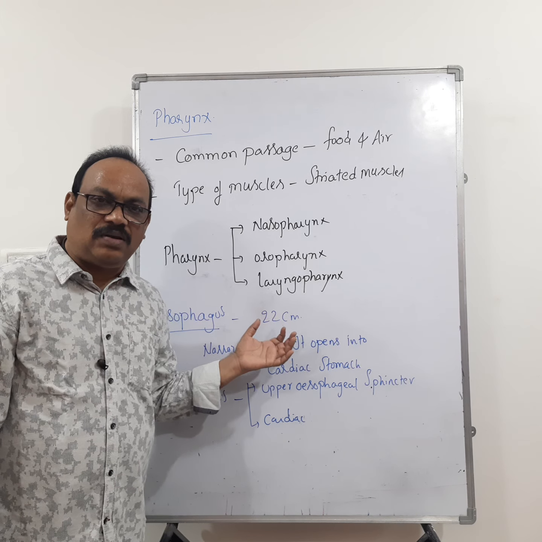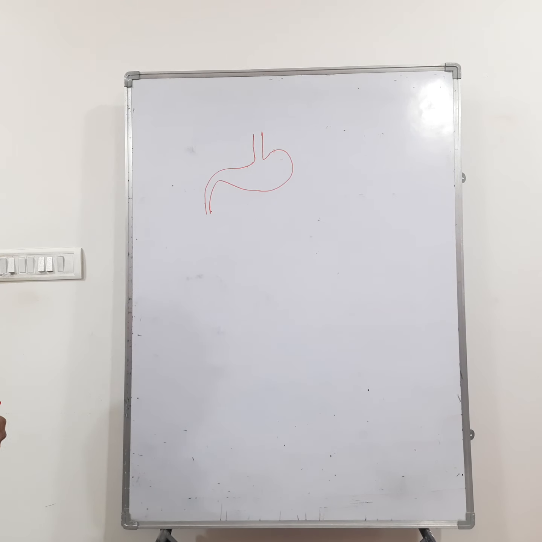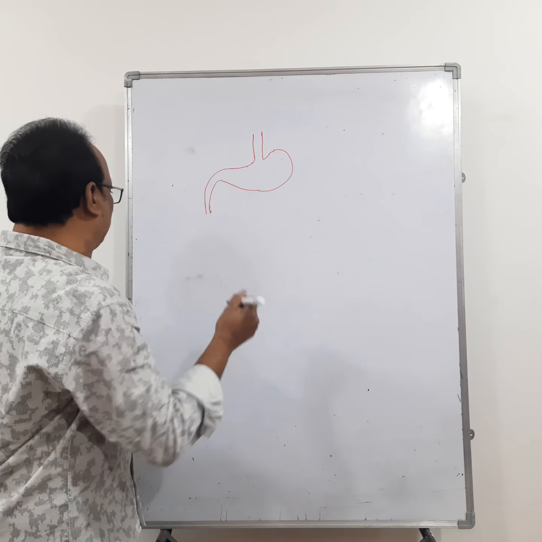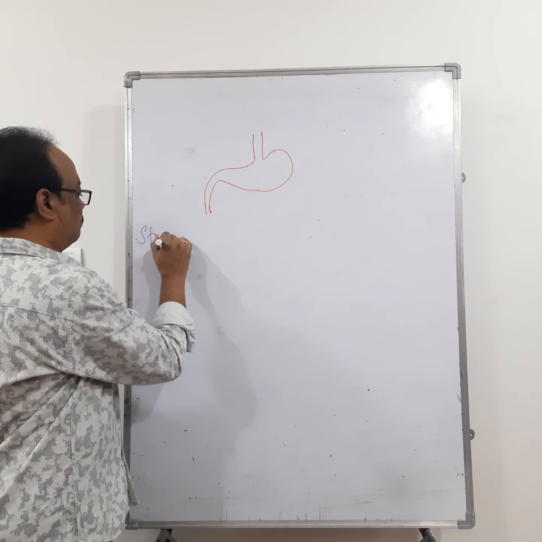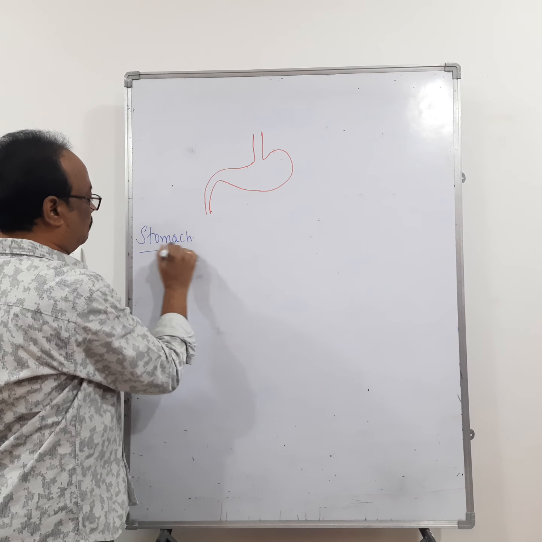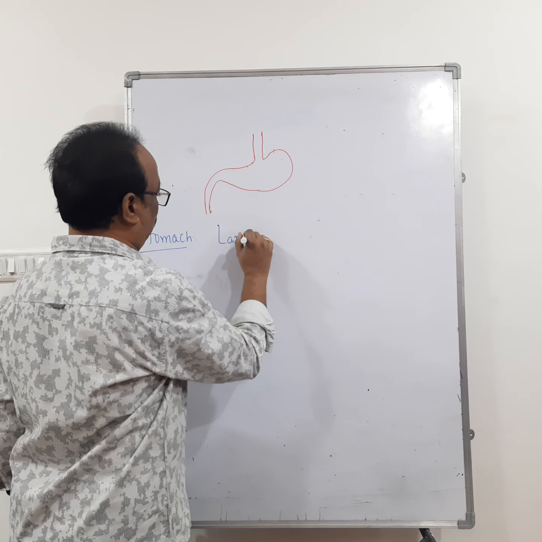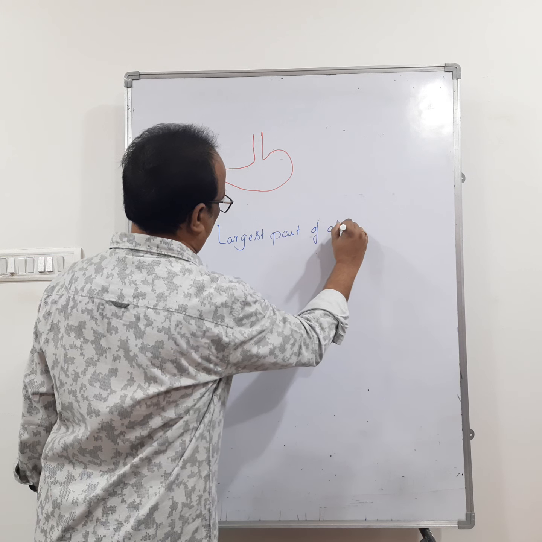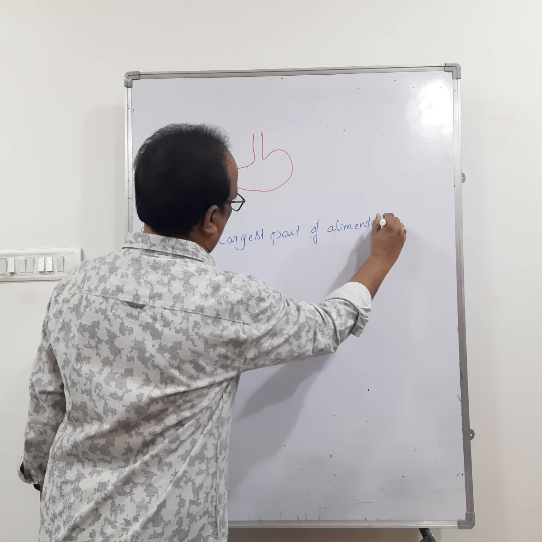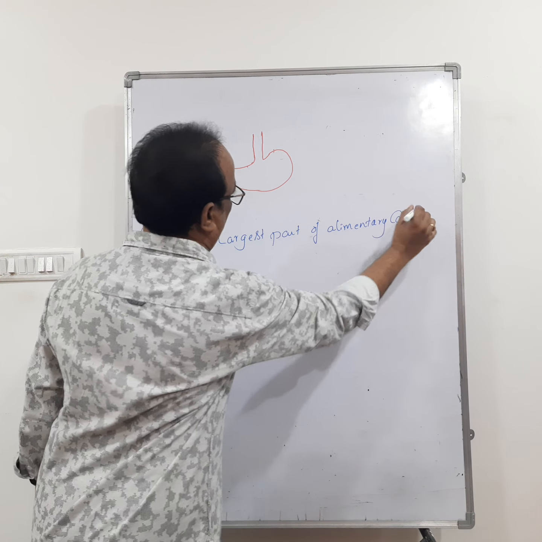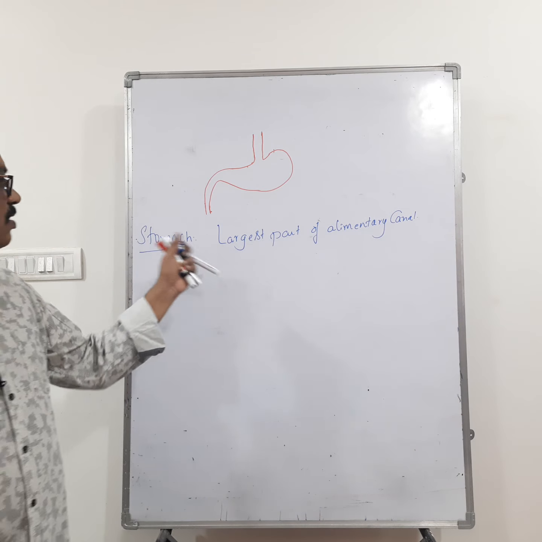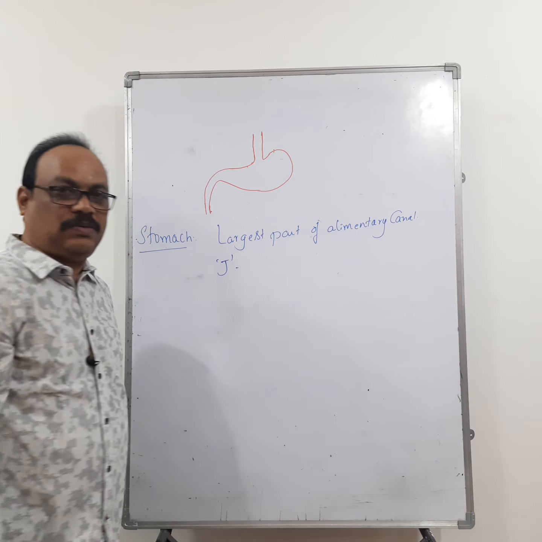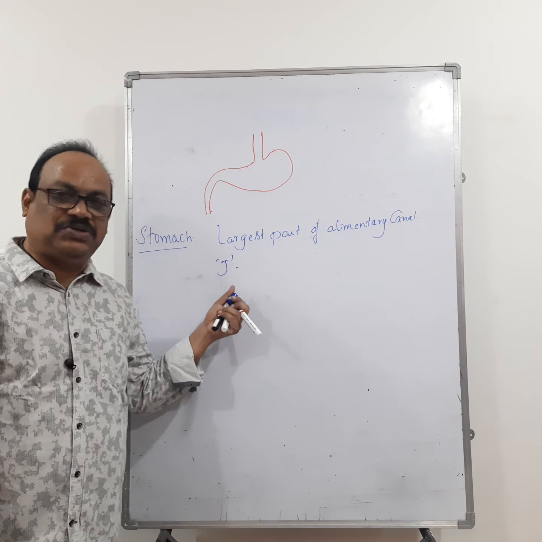So let's go for the next one, stomach. Yeah, you see the stomach. Stomach is the largest part. So what is the largest part of the alimentary canal? It is the stomach. And stomach is a J-shaped structure. Remember that. What is the shape of the stomach? It is a J-shaped structure.